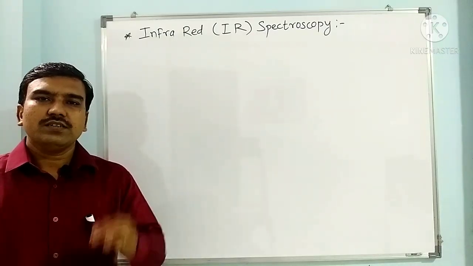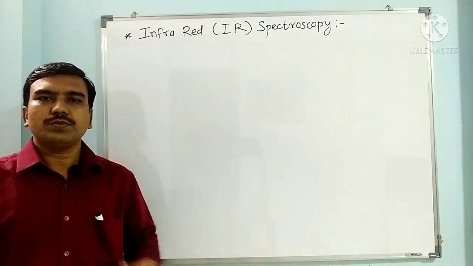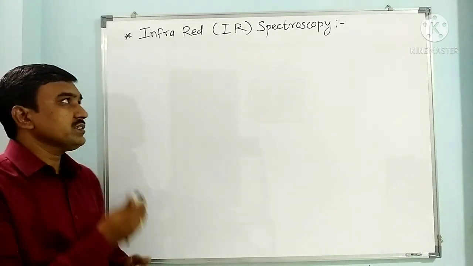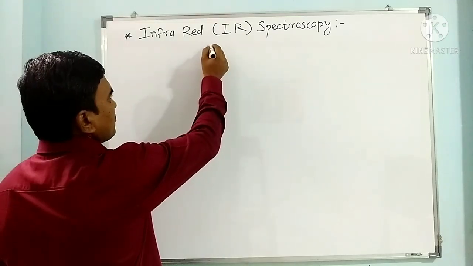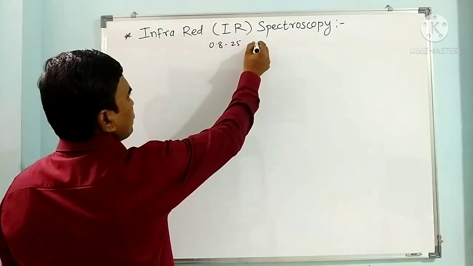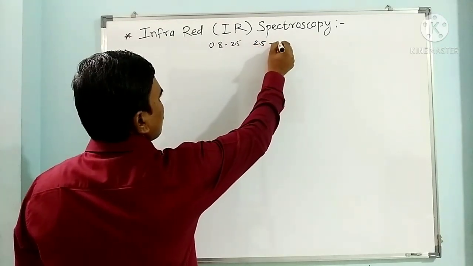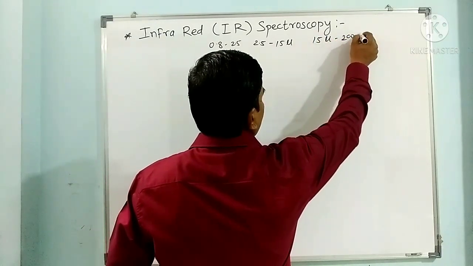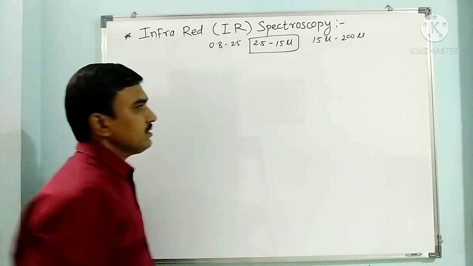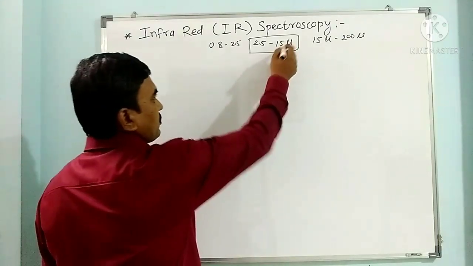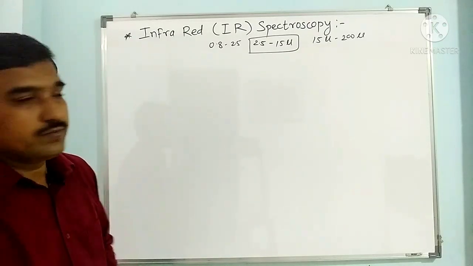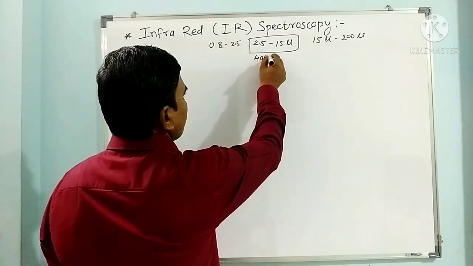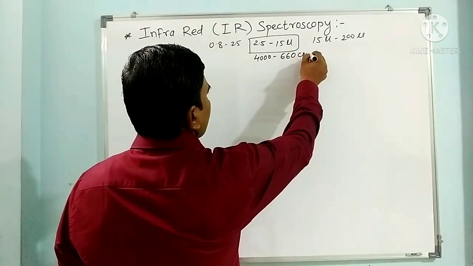Now we have to see infrared radiations and infrared spectroscopy, and how it is important for the identification of organic compounds. Infrared spectroscopy basically has a broad range: 0.8 to 2.5 micron, 2.5 to 15 micron, and 15 micron to 200 micron. But the main IR has a range of around 2.5 micrometer to 15 micrometer. This corresponds to wave number around 4000 to 660 per centimeter.